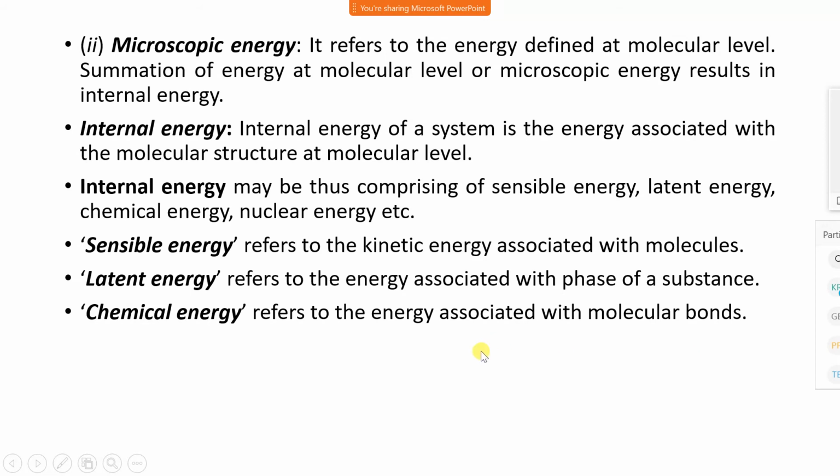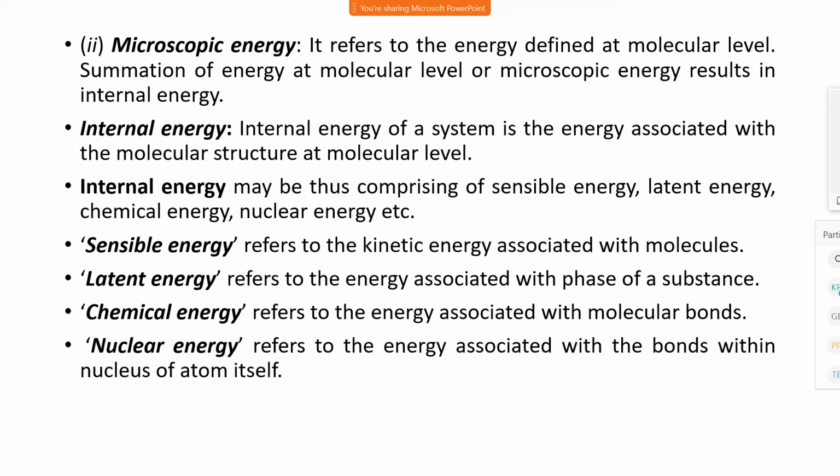Molecules are attached or bonded with other molecules, and the energy possessed by the molecular bond is called as chemical energy. Nuclear energy refers to the energy associated with the bond within the nucleus of the atom itself.